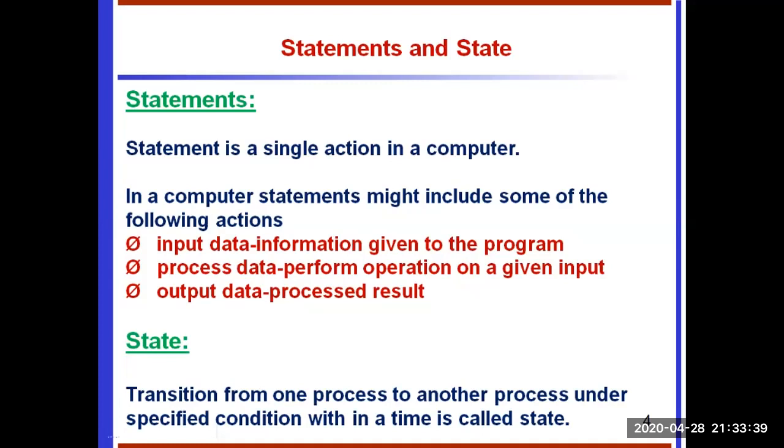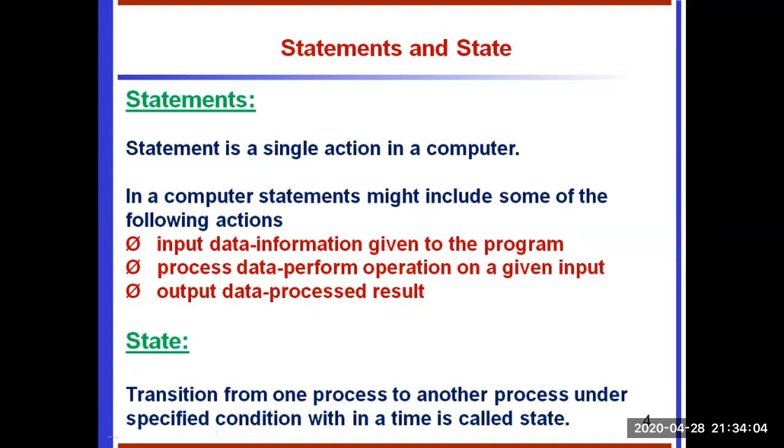Next one is state. The transition from one process to another process under a specific condition within a time is called state. So at a given time, the process moves from one stage to another stage, that is called state. We are getting input from the user, that is one state. After collecting the input, we move to the process state.